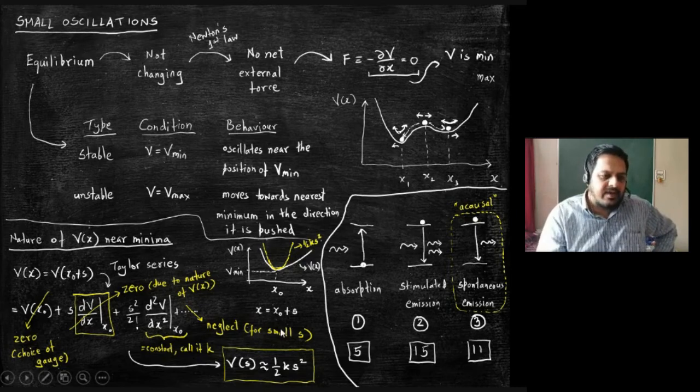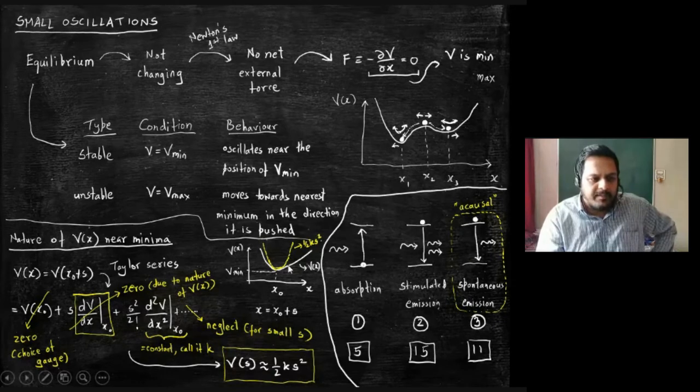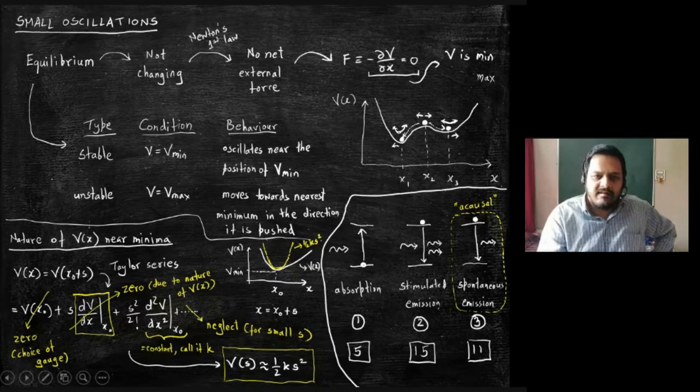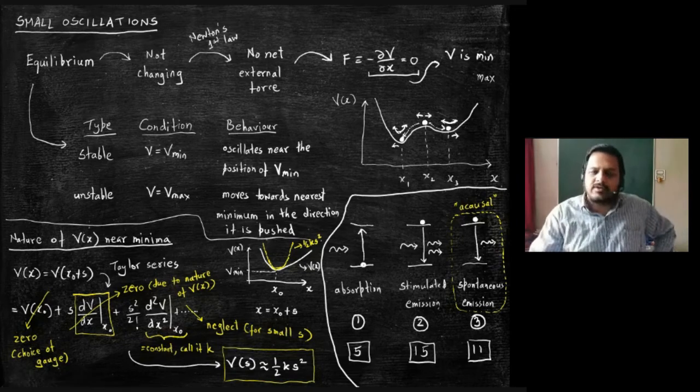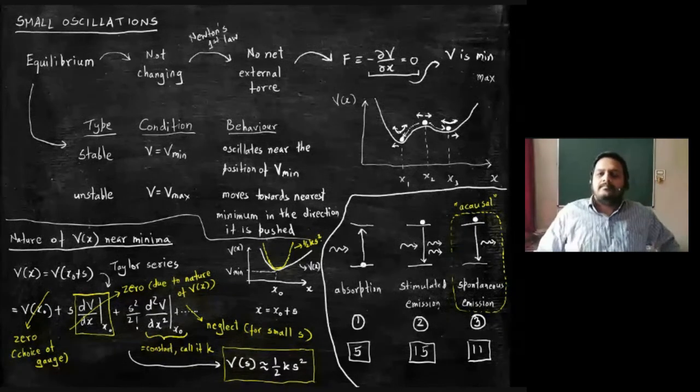So you can see that V of x and half k s square. Why is there an approximately equal to sign? Because you are making an approximation. Your approximation is valid only very close to x0. As you move away from x0, your approximation is no longer valid. Okay, is this okay? Any doubts, questions, queries, comments? Please ask. I'm going to pause for a couple of minutes.